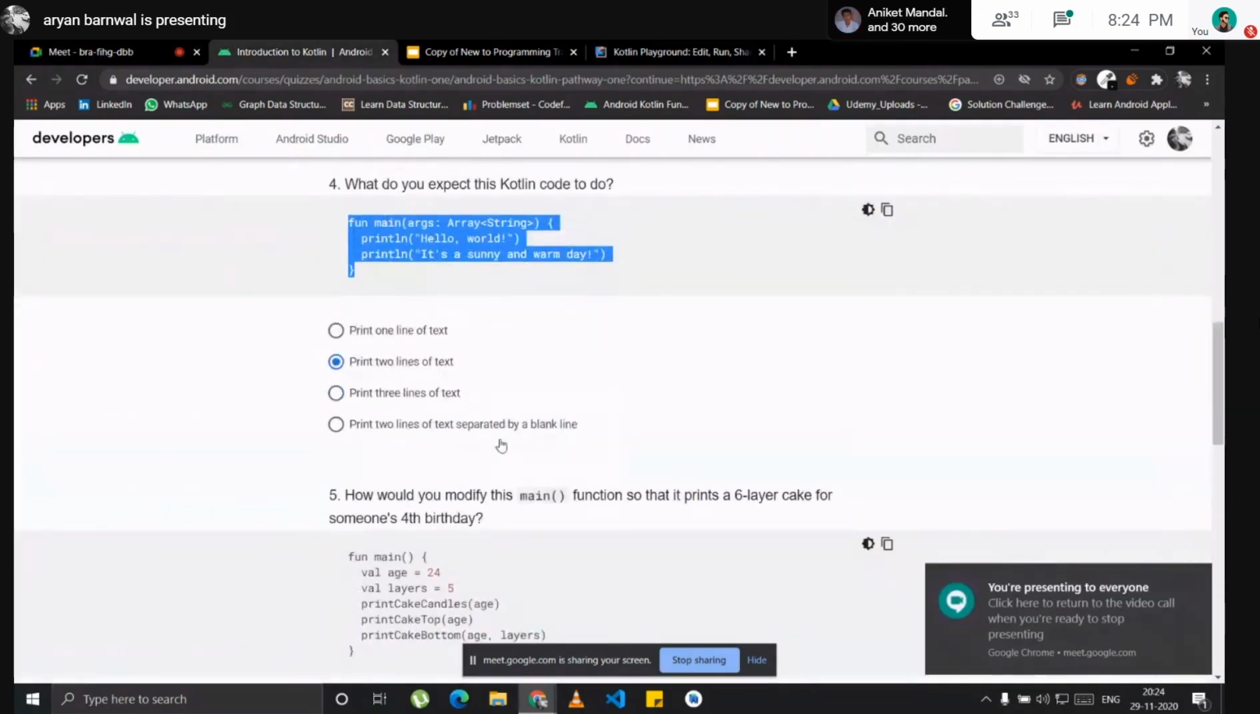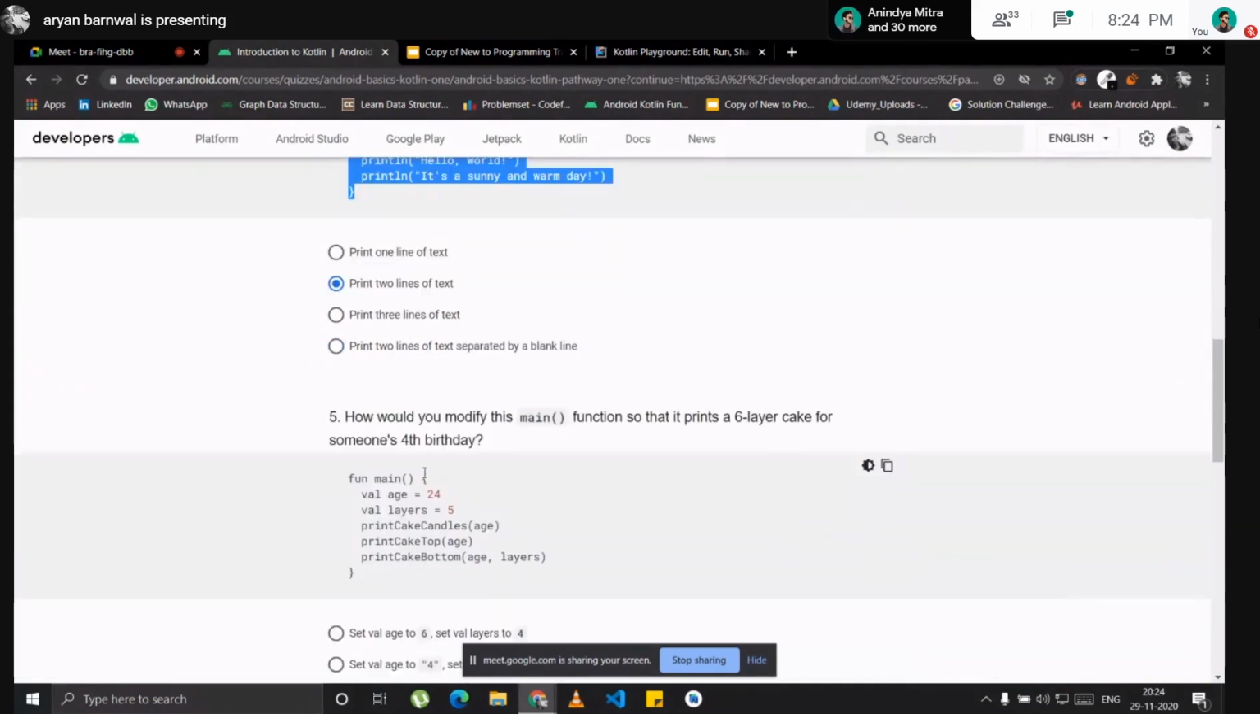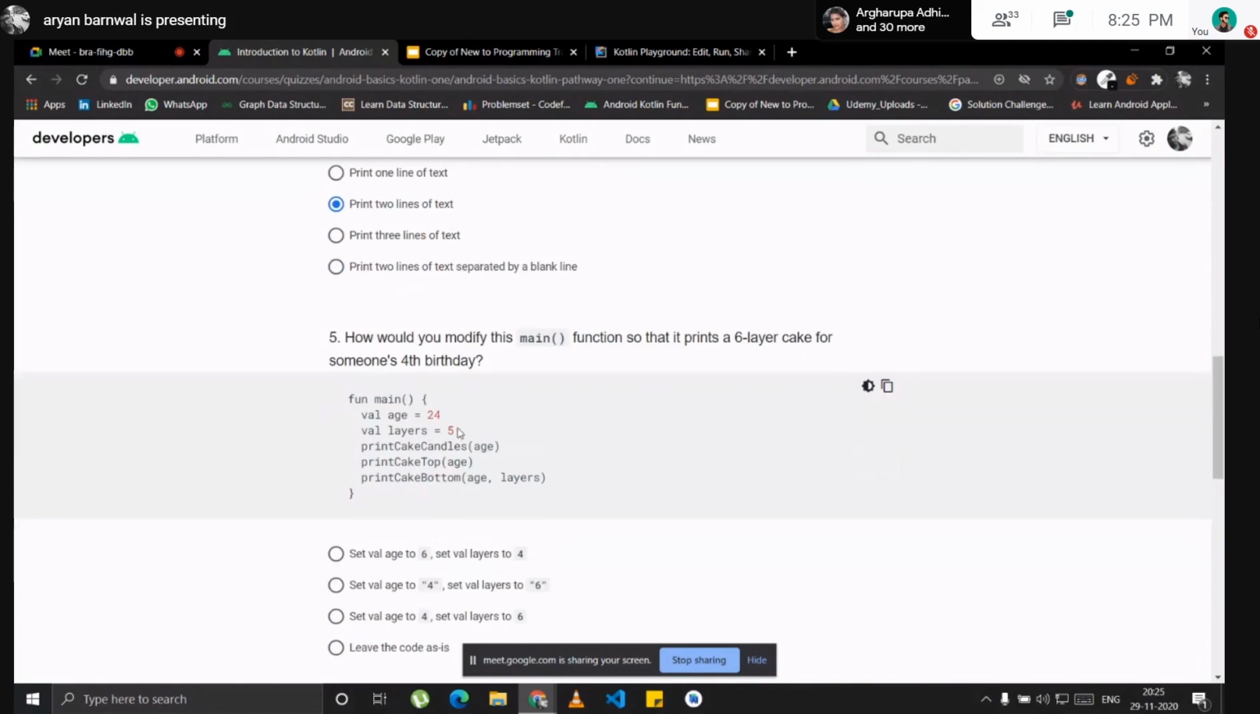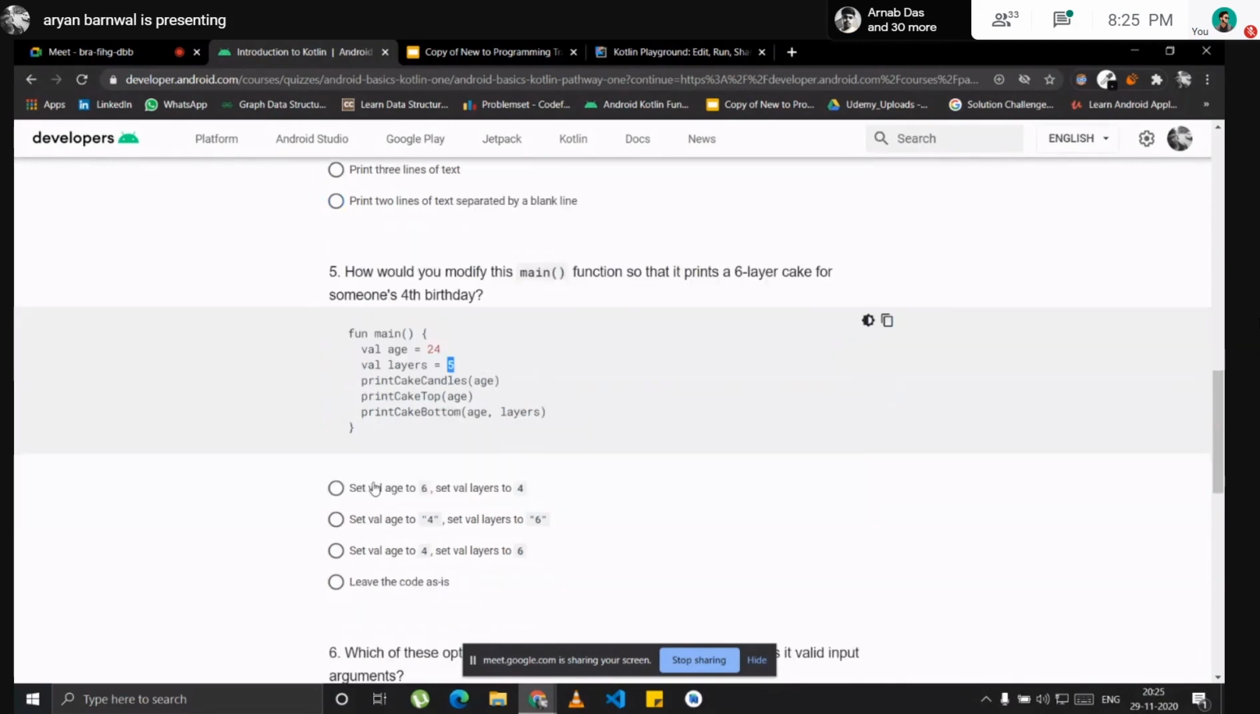So the next question: how would you modify this main function body so that it prints a 6-layer cake for someone's 4th birthday? Okay, so this is a challenge. We need a 6-layer cake. So the layer here is 5, we'll just change it to 6. And the age is 24, and the question asks for the 4th birthday, so we'll just change it to 4. Set var age to 4, yes, because it's an int type, and set var layers to 6 because this is also int type. So this will be the answer.